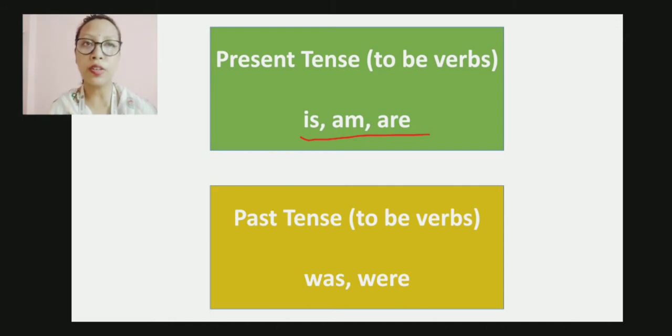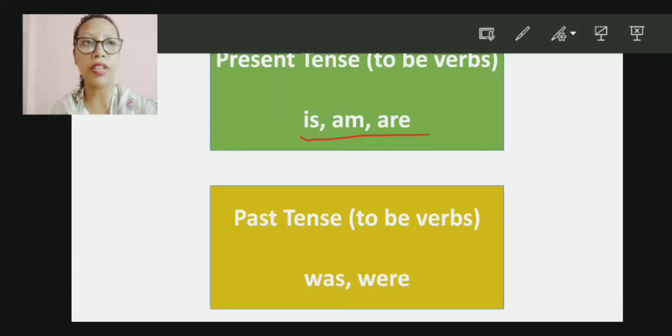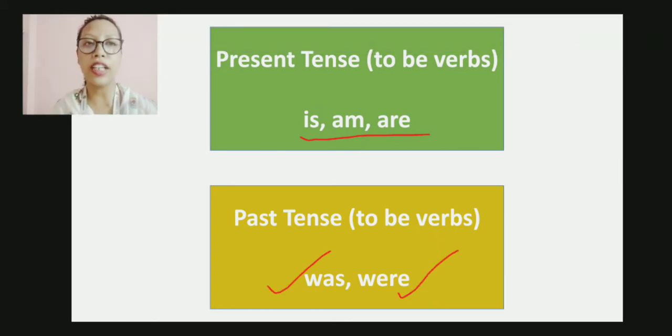This is used in the present tense. But if we have to use the same to be verbs in the past tense, then what will it be? Is, am, are will become was and were.